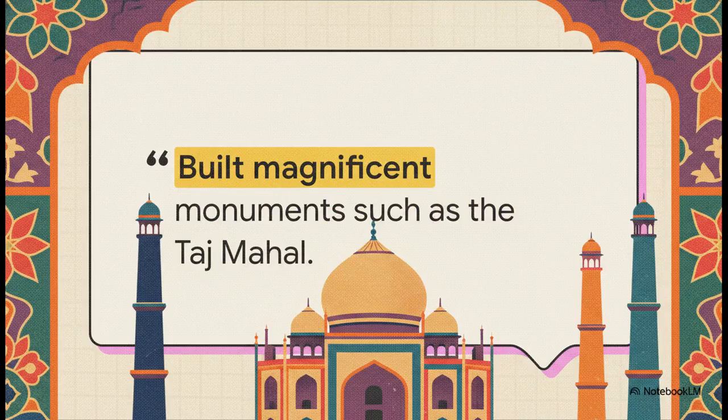But for sure, their most visually enduring legacy was taking architecture to just unprecedented heights. They built magnificent monuments, and the absolute crown jewel is, of course, the Taj Mahal. It's a breathtaking mausoleum built by an emperor out of sheer grief and love for his wife. It seamlessly blends different architectural styles into a masterpiece that honestly still defines India's global image today.